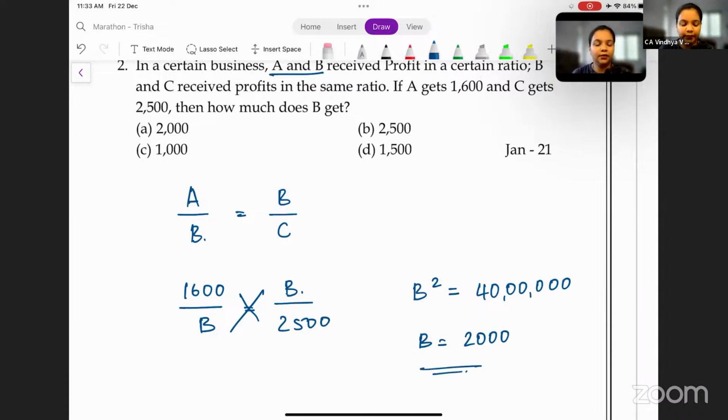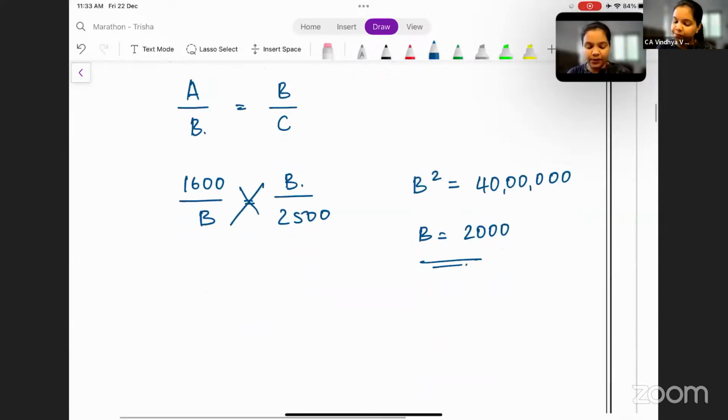Hope this is clear. Yes, this is a very simple question and this has been asked in the exams. Yes, Meghana, correct. Good. All right, let's go to the next question.